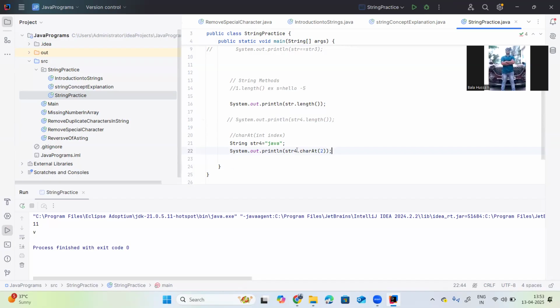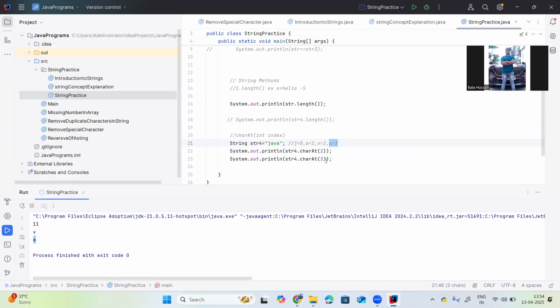So with 0, 1, 2, whenever we use the array concept, the index starts from 0. J is at 0, a is at 1, v is at 2, a is at 3. Right? So if I want the character, System.out.println str4 dot charAt 3, it will return a in the output console. You can see that it returns a.